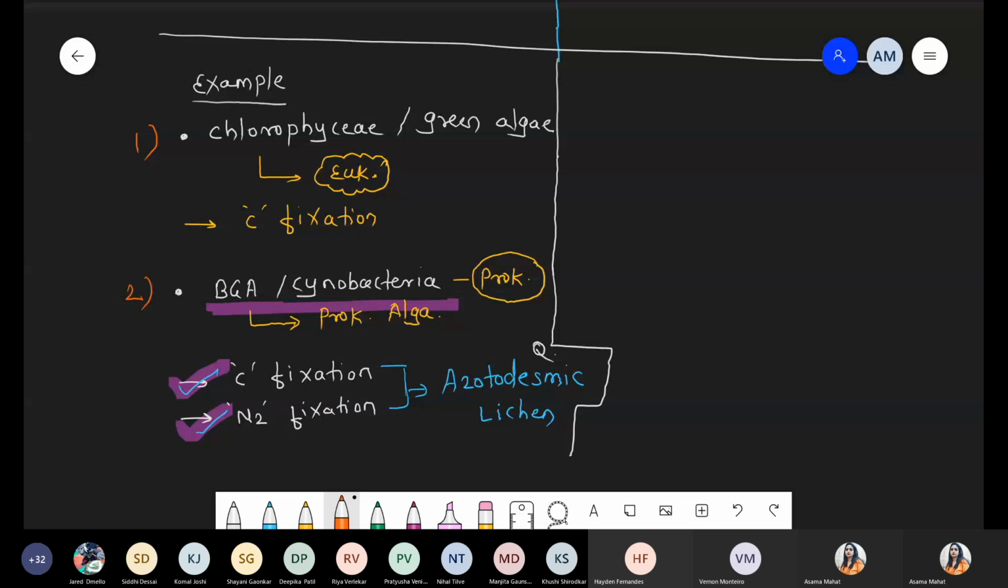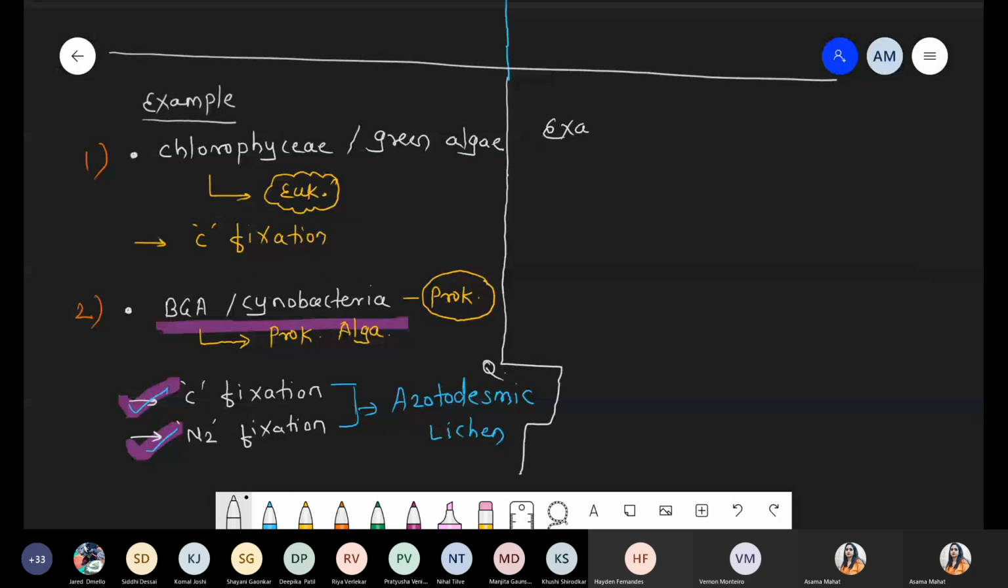If a hard-level question is asked, it will come from the azotodesmic lichen. Otherwise, no question. If you solve the assignment, at that time you will get one question related to azotodesmic lichen. Okay. Now we are talking about the example with respect to fungus. Last point.